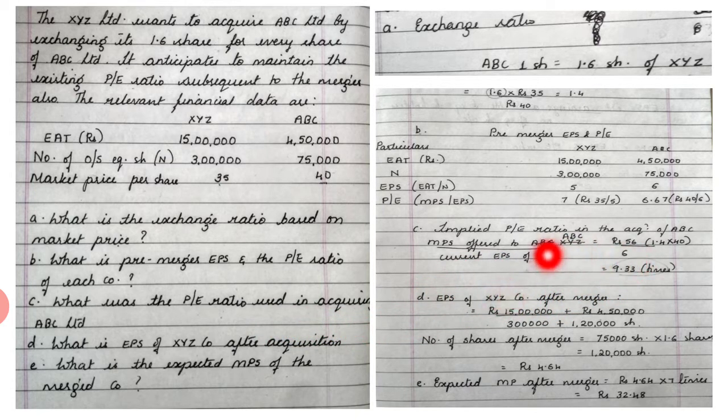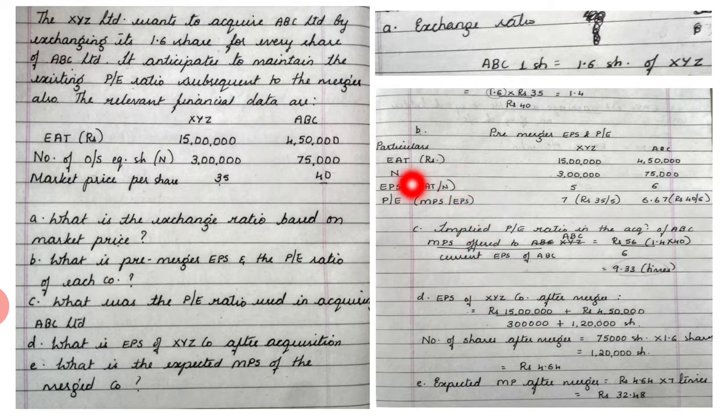Okay, so after acquisition we have to calculate the EPS. For that we have to consider, now it is after acquisition, that means both the companies have been taken together, so both the EATs have to be considered. So EAT is 15 lakhs plus 4,50,000. Students understand, we have already calculated EPS.